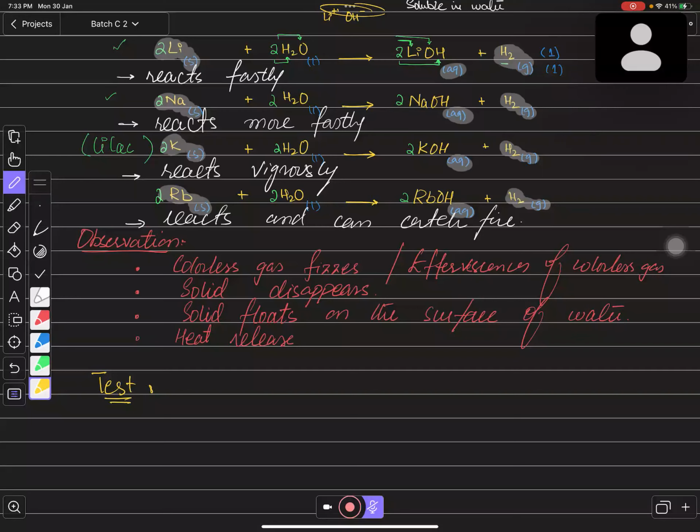If you want to confirm that is it hydrogen or not, so what is the test for you? You need to place a lightened splint near the gas. When you place the lightened splint near the gas, what you will observe, bacho, you will observe that it will extinguish with a pop sound. It will extinguish, बुझ जाएगा वो, with a pop sound. The pop sound is very much important.